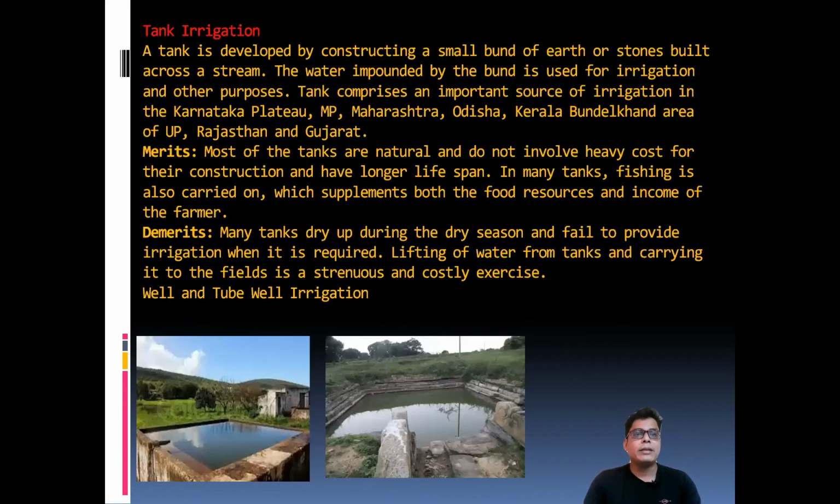Okay, next slide, tank irrigation. The tank is developed by constructing a small mound of earth or stones built across a stream, and the water impounded by it is used for irrigation and other purposes. Tanks are an important source of irrigation in the Karnataka plateau, Madhya Pradesh, Maharashtra, Odisha, Kerala, Bundelkhand in UP, and Rajasthan. So tank irrigation is widely practiced there.